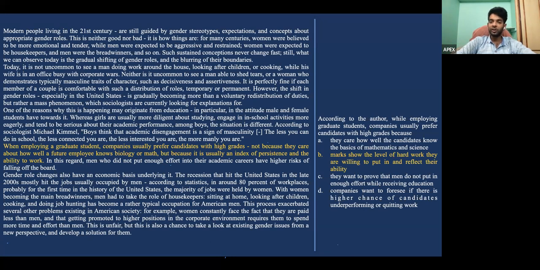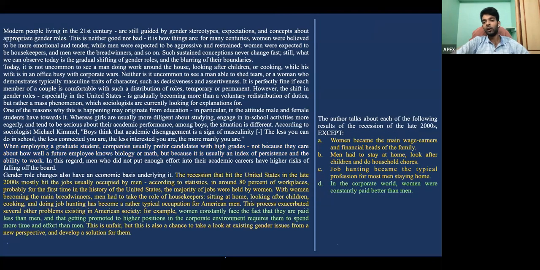Right. So the first question is, according to the author, while employing graduate students, companies usually prefer candidates with higher grades because, which directly comes from the highlighted part of the passage, where it tells that good grades are usually an index of persistence and ability to work, which is what's highlighted in B. So the answer would be B.